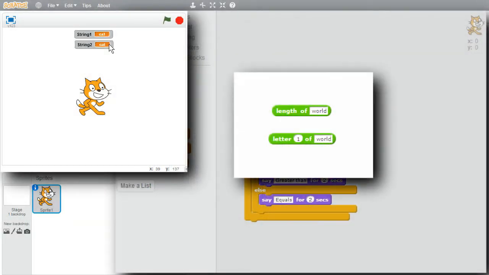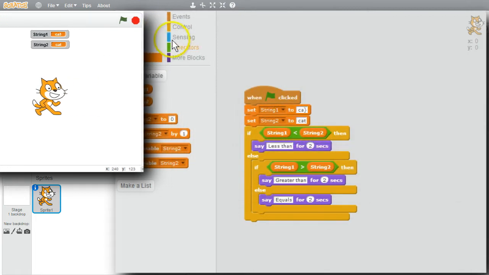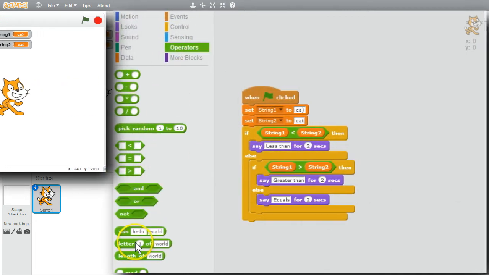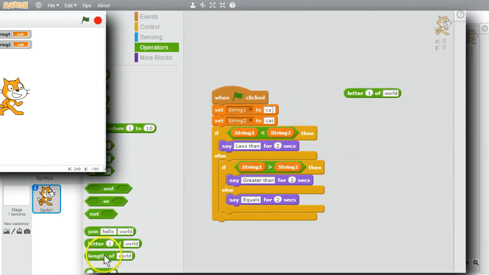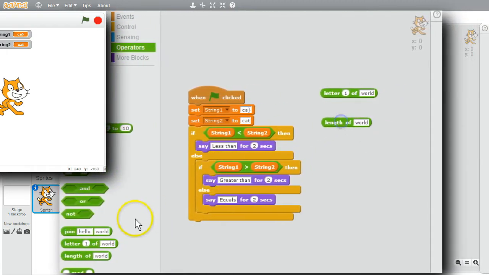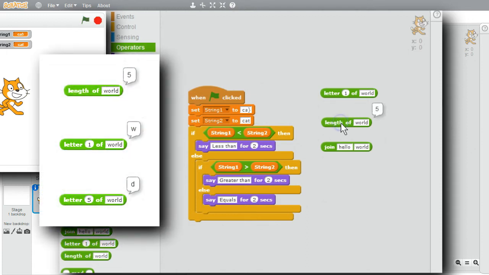Next, for strings, I'll look at the length of and letter number of strings. Go to Operators, and I'll get letter of, length of. While I'm here, I'll get join. Length of gives a count of how many characters are in a string. Length of the string world is 5, W-O-R-L-D, 5 letters. Letter 1 of the string world is W. The last letter, letter 5, is letter D.